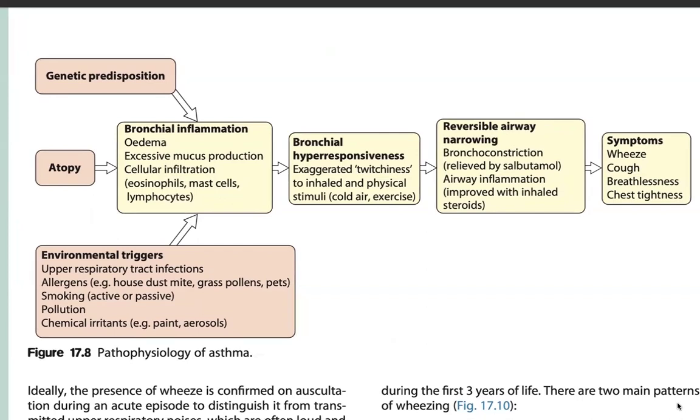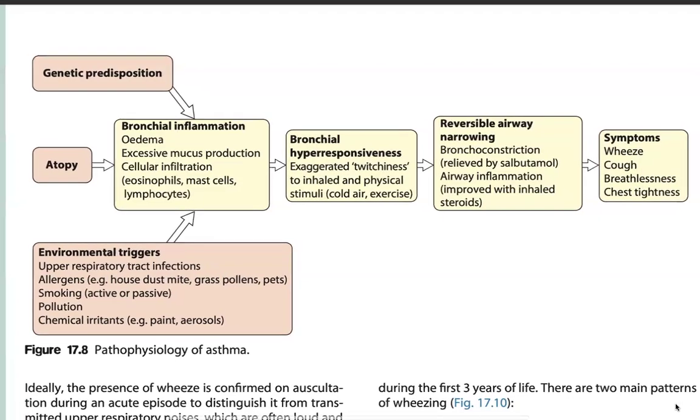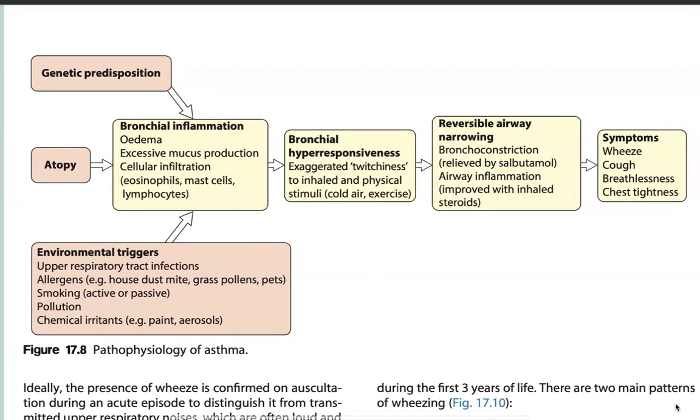These all cause bronchial inflammation, edema, excessive mucus production, and cellular infiltration with eosinophils, mast cells, and lymphocytes, which causes bronchial hyperresponsiveness, an exaggerated twitchiness to inhaled and physical stimuli such as cold air and exercise. This causes reversible airway narrowing, bronchoconstriction, relieved by salbutamol, and airway inflammation, which improves with inhaled steroids. Symptoms are wheeze, cough, breathlessness, and chest tightness.